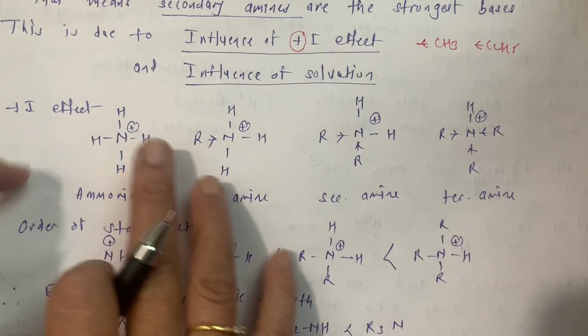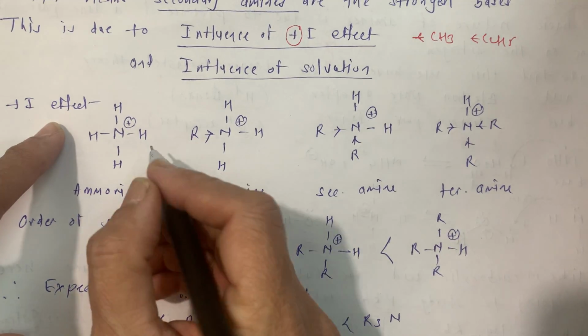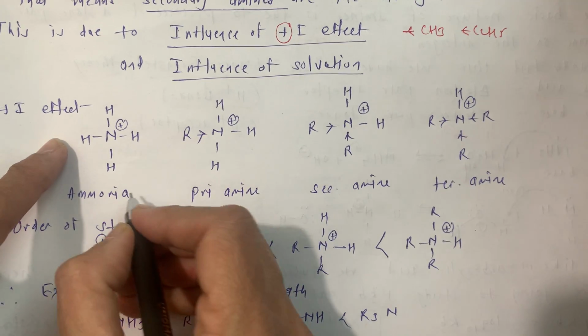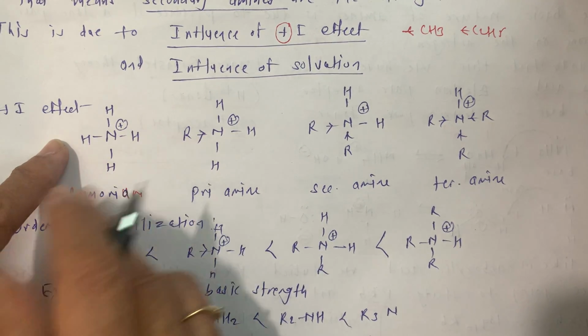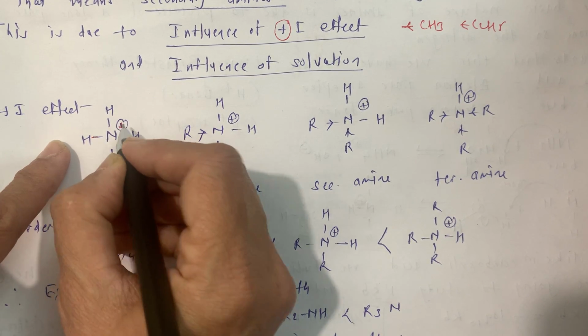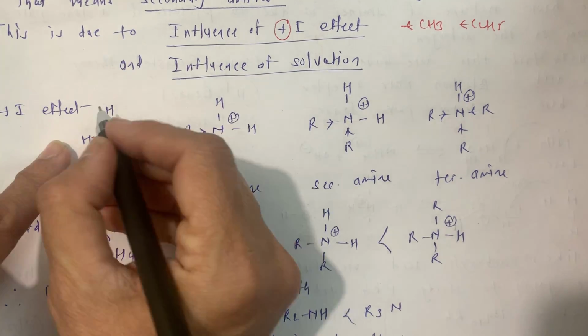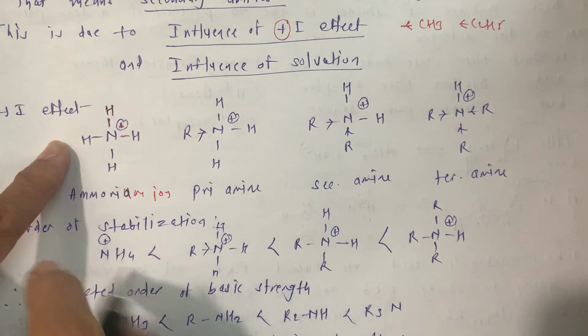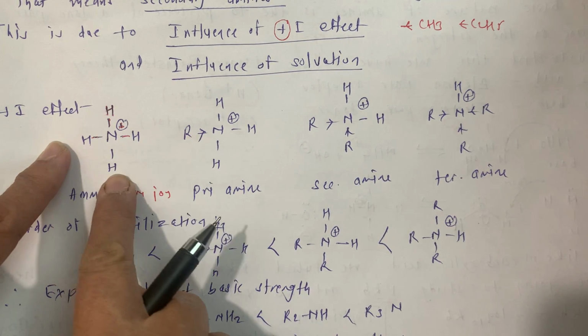See now, for the plus I effect, here it is, this is our ammonium ion. On this ammonium ion, N plus means the lone pair of electrons is given to H to form a bond. So around N now there are 4 hydrogens.